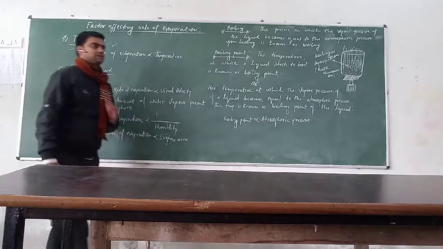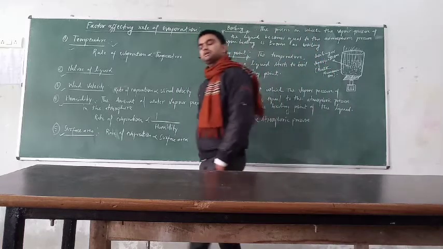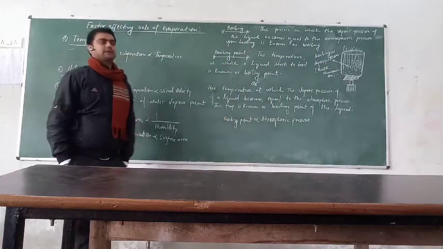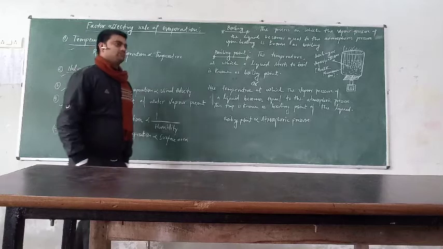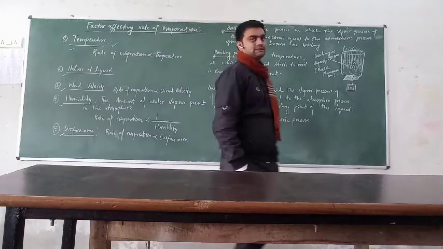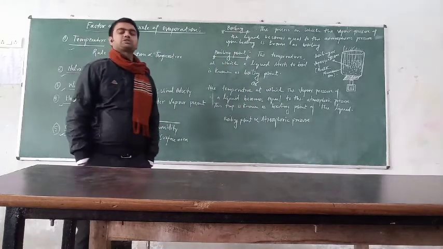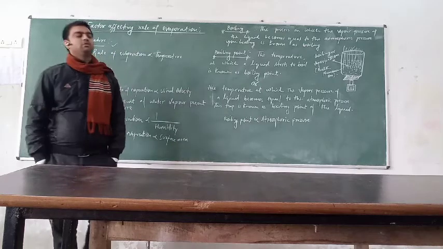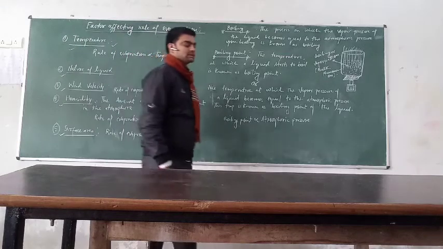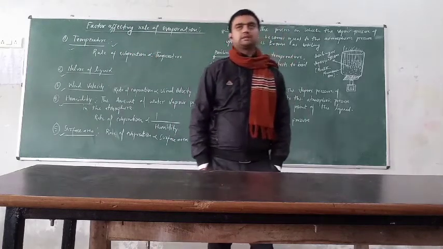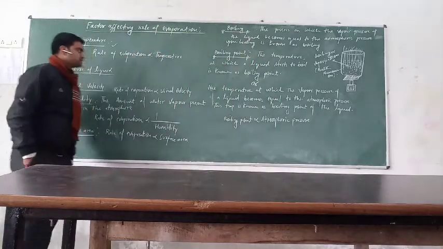Clear? Suppose you start heating a given liquid at two different temperatures, like heating the first liquid at 50 degrees Celsius and the second one at 70 or 80 degrees Celsius. So the temperature is more in case of 80 degrees Celsius and less in case of 50 degrees Celsius. So the rate of evaporation will be higher at 80 degrees Celsius and very low at 50 degrees Celsius. Clear? So when the temperature increases, evaporation also increases, and when it decreases, evaporation also decreases. So the first factor is temperature.